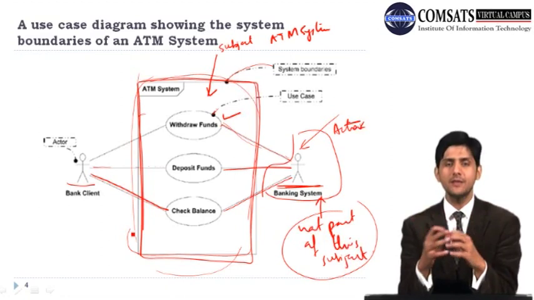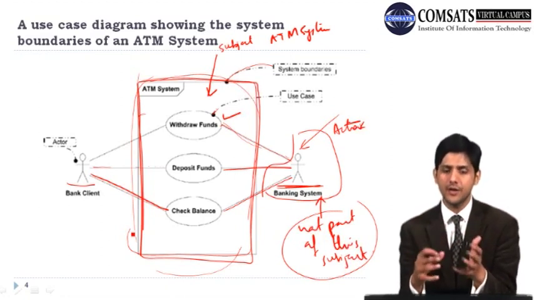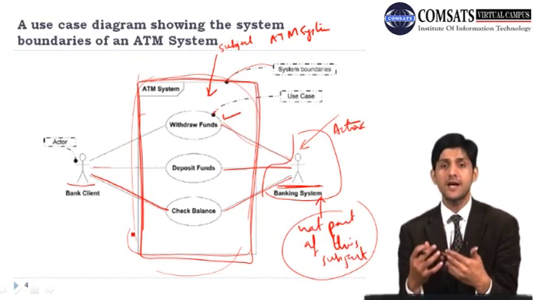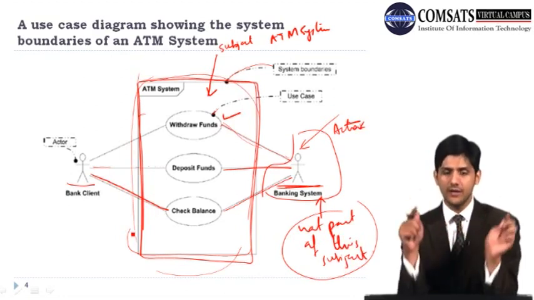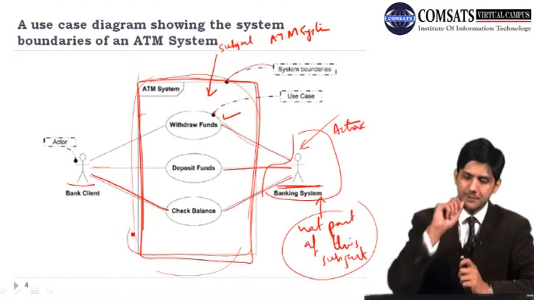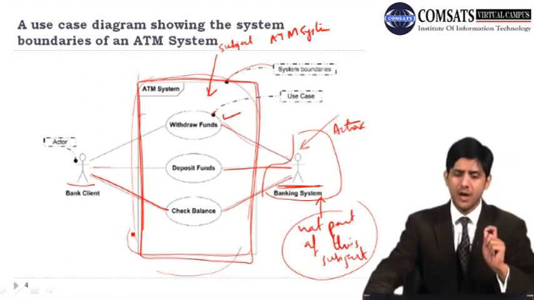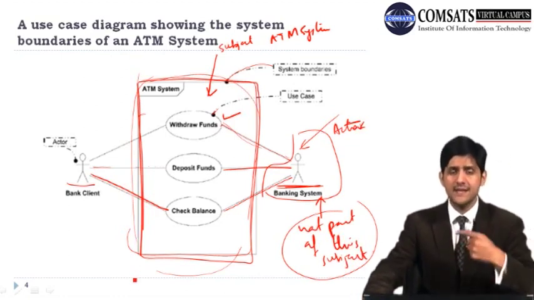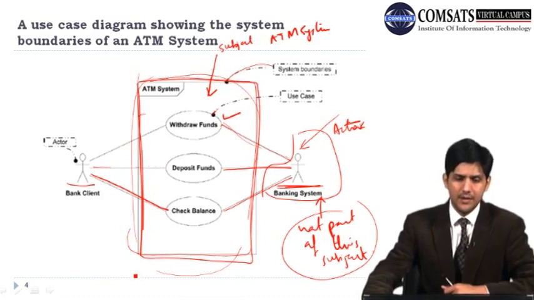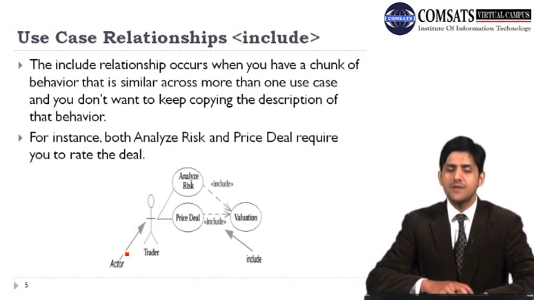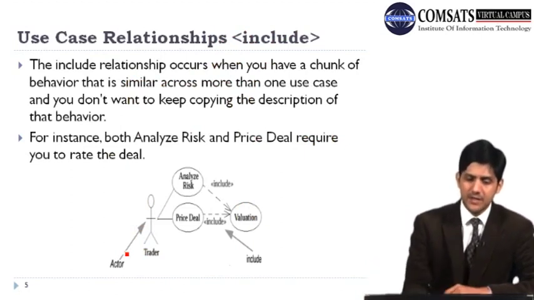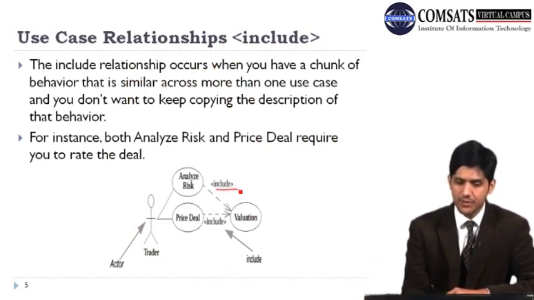So identifying the boundaries of your system is very, very important, and if we model these use case diagrams correctly, then these are also helpful in identifying those boundaries and limiting your scope. So do not forget to model system boundaries when you are making these use case diagrams, and as an analyst this is very important. Okay, then there were a few other symbols which we saw in our previous lectures, and one of them was this include relationship.